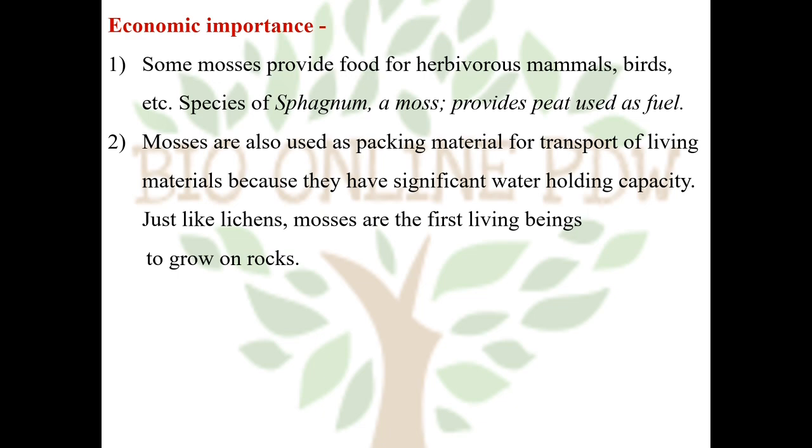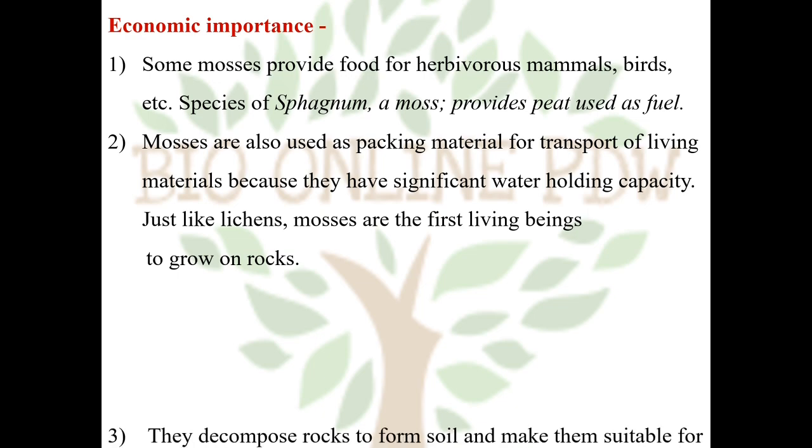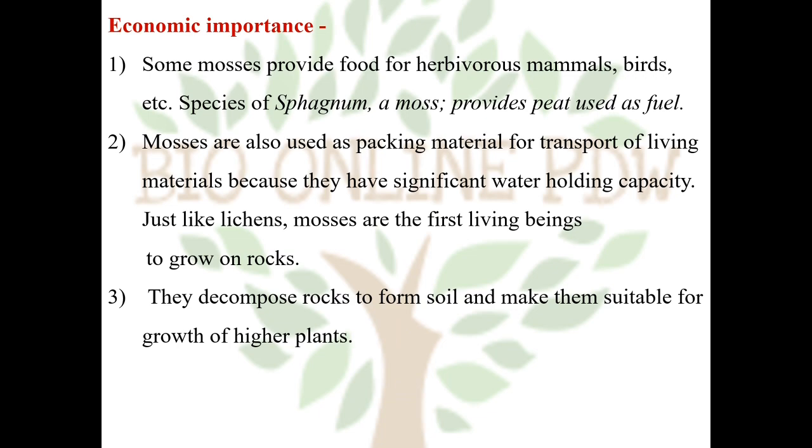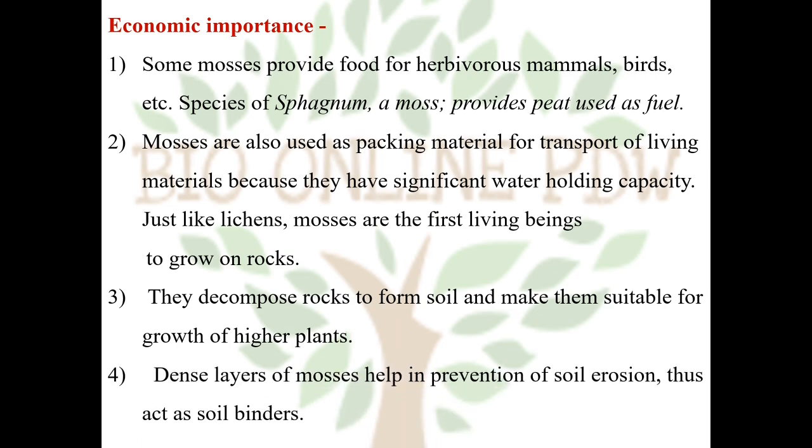Just like lichens, mosses are the first living beings that grow on rocks. So they help in the decomposition of rocks to form the soil and make them suitable for the growth of higher plants. The dense layers of mosses help in the prevention of erosion of soil. Thus they act as soil binders.